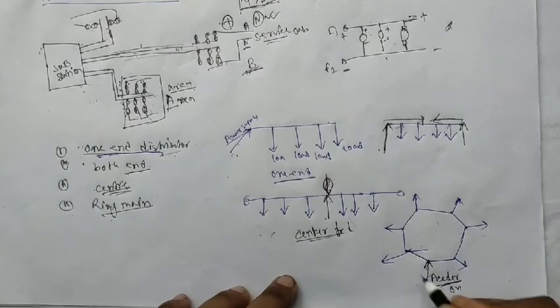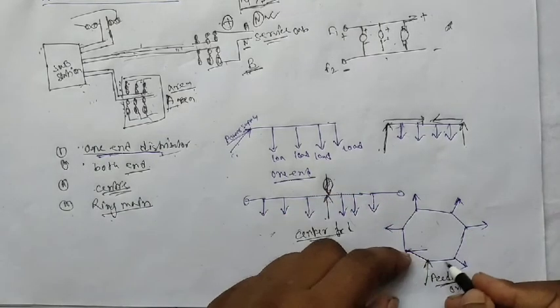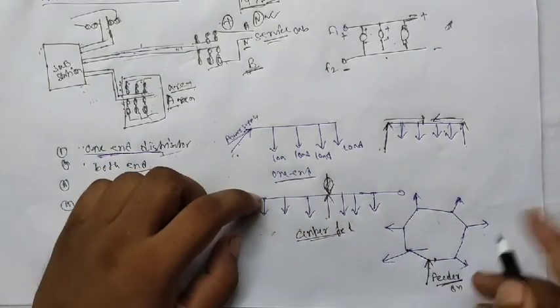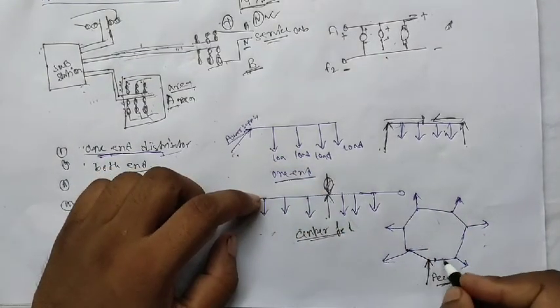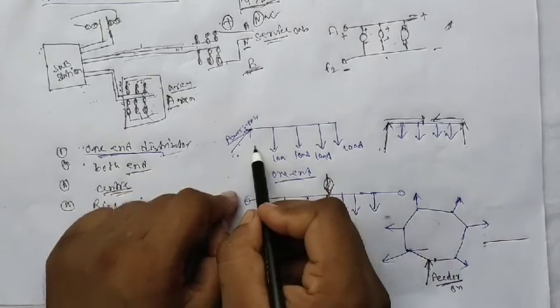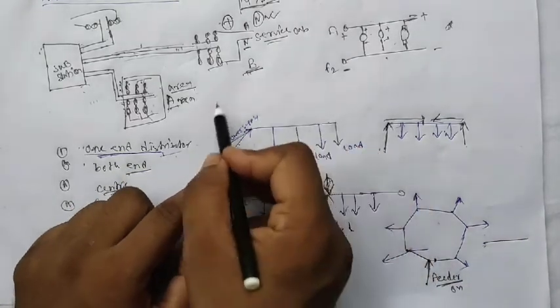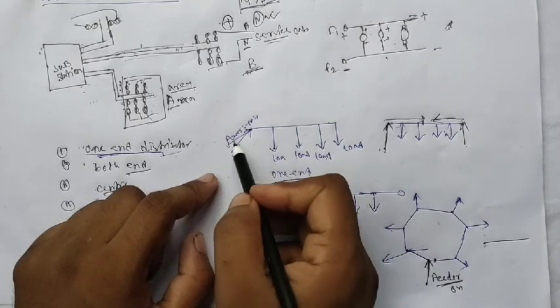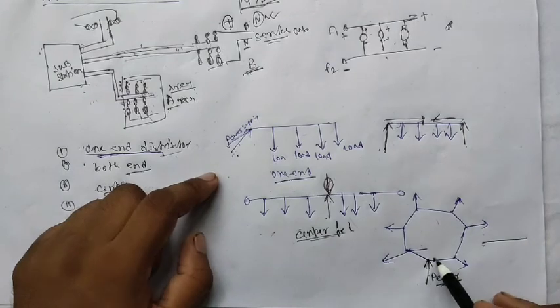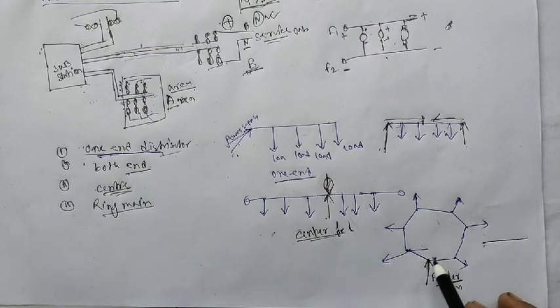Suppose we cut it at one end, then it looks like this system, because if it covers around, it looks like a ring. So this is the ring main distributor fed at one end.